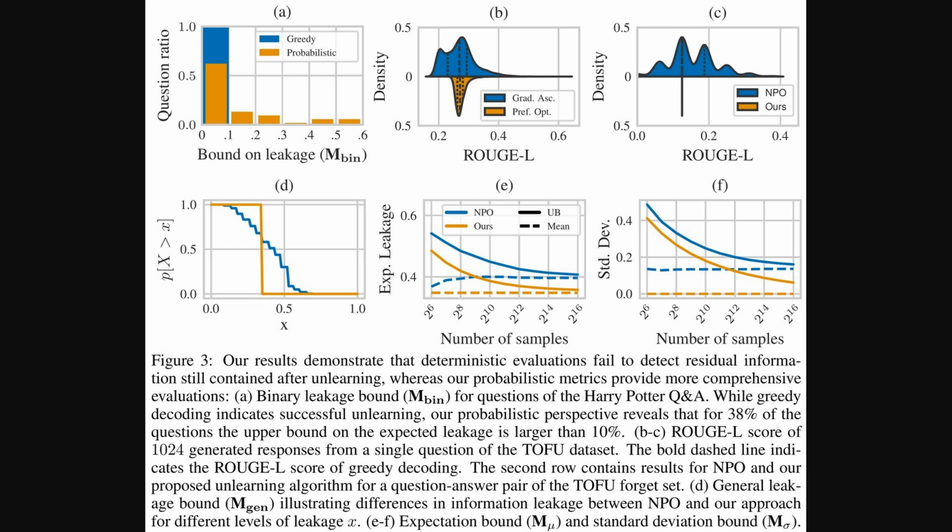Alright, so this next figure really drives home why these probabilistic checks are so vital. Panel A uses a binary leakage bound, or MBN. That's a measure of how likely specific information is to leak. For the Harry Potter questions, greedy decoding suggests no leak, but the probabilistic MBN reveals a significant chance. Panels B and C then look at Rouge-L scores, a common way to measure text similarity, on a benchmark called TOFU. These and subsequent panels compare their proposed unlearning algorithm against others, like negative preference optimization, or NPO, consistently showing their method better reduces this probabilistic leakage.